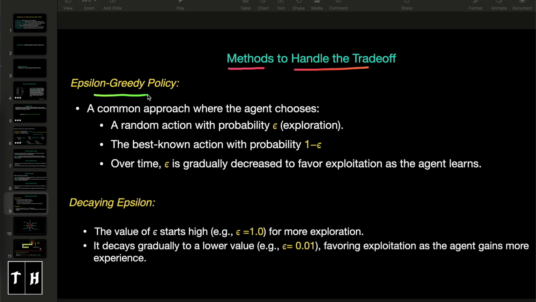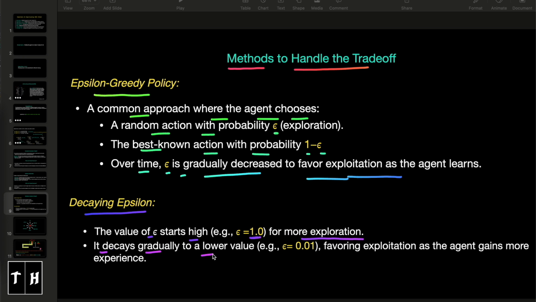First, the Epsilon-Greedy policy. A common approach where the agent chooses a random action with probability epsilon and the best known action with probability 1 minus epsilon. Over time, epsilon is gradually decreased to favor exploitation. The second is decaying epsilon. The value of epsilon starts high, let's say 1, for more exploration. It decays gradually to a lower value, 0.01, favoring exploitation as the agent gains more experience.